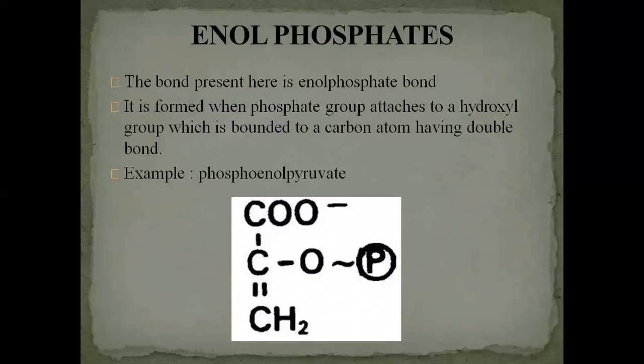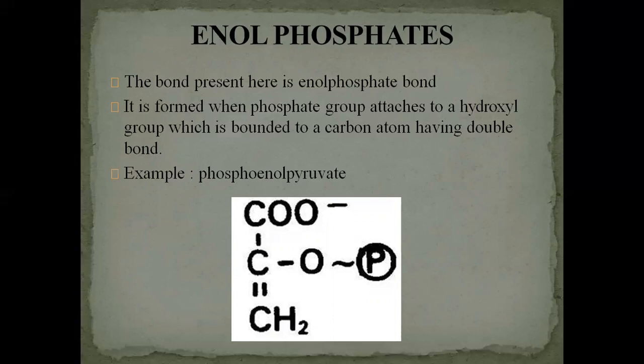The bond present here is the enol phosphate bond, as the name indicates. It is formed when the phosphate group attaches to a hydroxyl group, which is bonded to the carbon atom having a double bond. Example of this enol phosphate is phosphoenol pyruvate.